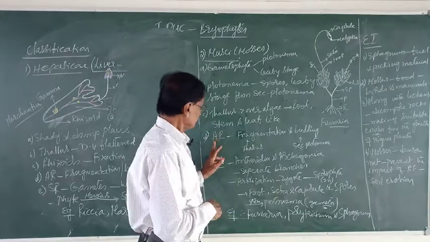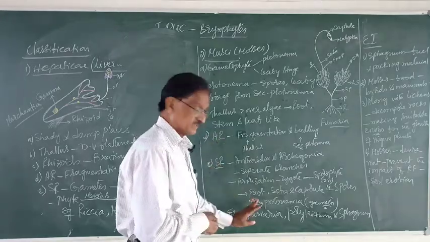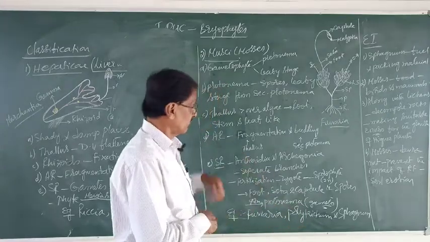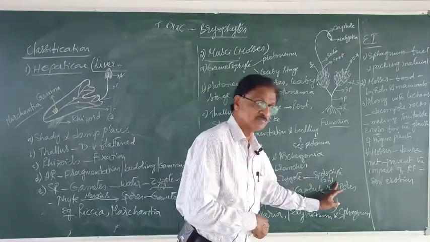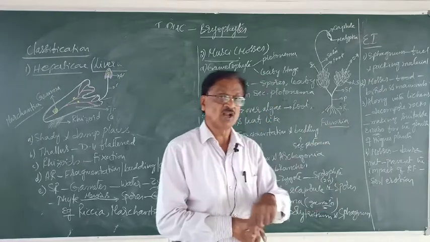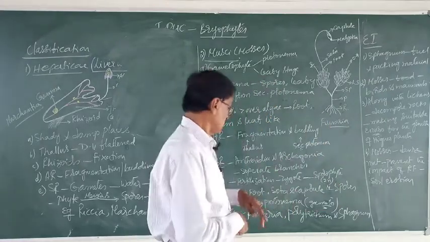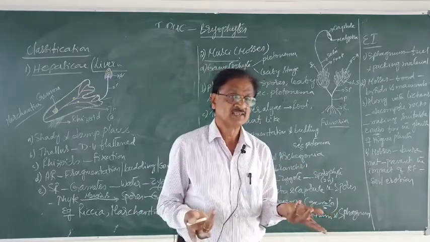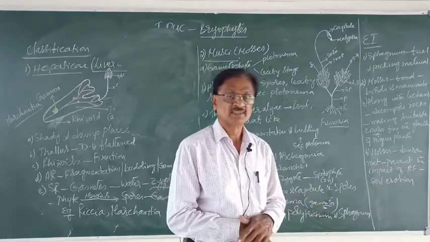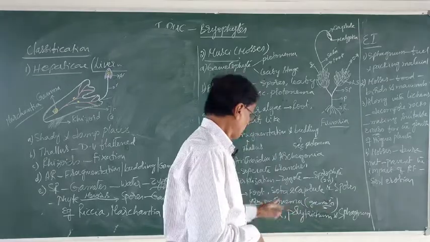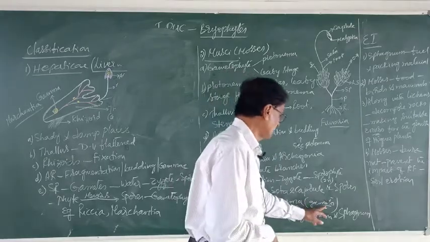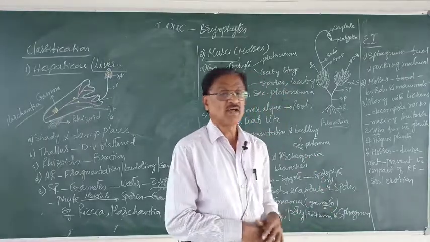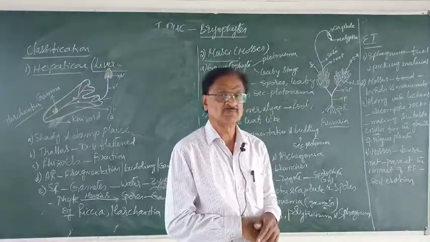Then the sporophyte by the meiotic division forms what? Spores. Spores form what? The protonema. Protonema is nothing but what? The gametophyte. It is the gametophyte. So, the protonema is the gametophyte, thereby, then what forms? The sex organs form.